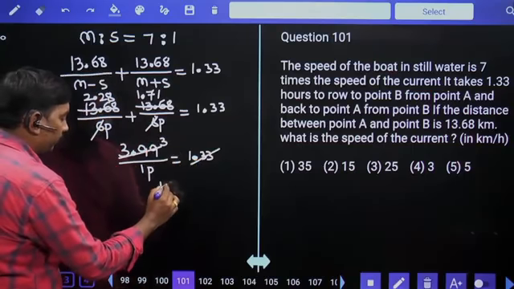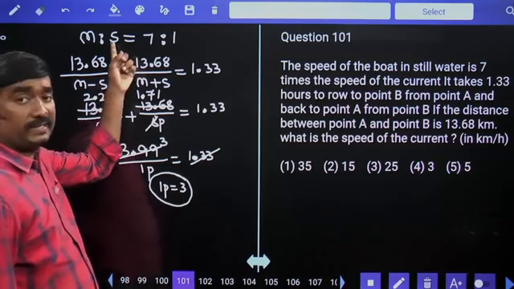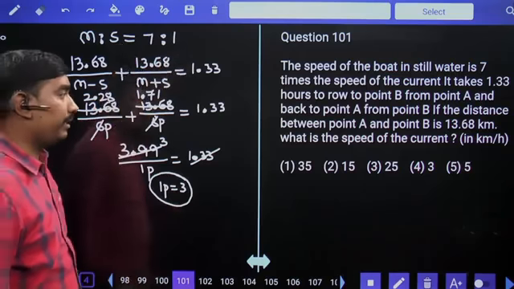So 1 part value is 3. That 1 part is nothing but the speed of the current S, so the answer is 3 kilometers per hour.